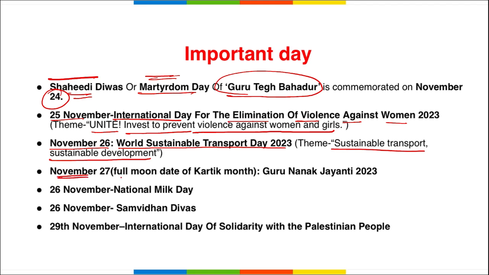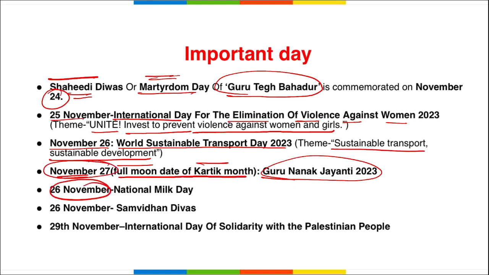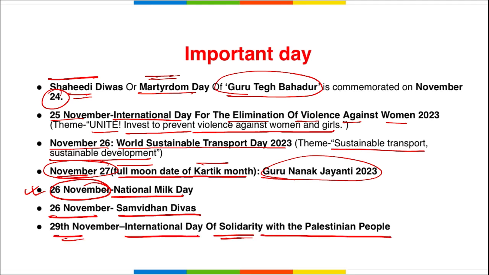27th of November was the full moon date of Kartik month, that was observed as Guru Nanak Jayanti, right? This full moon date of Kartik month was on 27th of November. Then 26th of November is National Milk Day. 26th is also Samvidhan Divas and 29th is International Day of Solidarity with the Palestinian People.